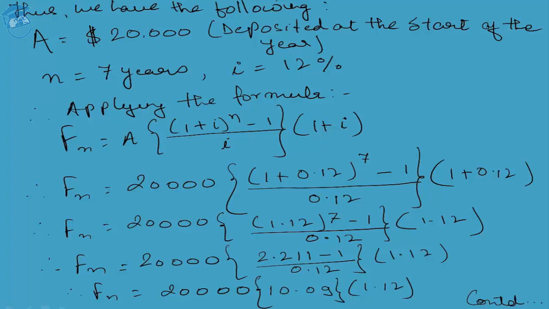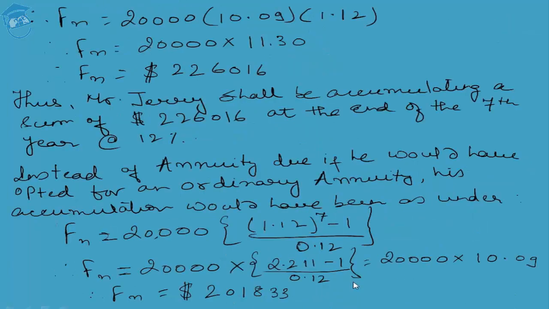Since 1.12 has been raised for 1 year, the power becomes 1, and any base whose power is 1 becomes the base itself. So 20,000 into 10.99. How 10.99? It is the simplification of (2.211 minus 1) upon 0.12. So 20,000 into 10.99 multiplied by 1.12 eventually gives us $2,26,016 at the end of the 7th year. Thus, Mr. Jerry shall be accumulating a sum of $2,26,016 USD at the end of the 7th year, growing at the rate of 12% compounded annually.